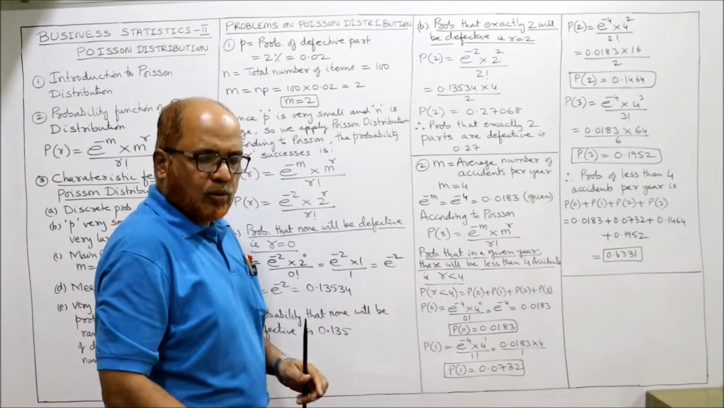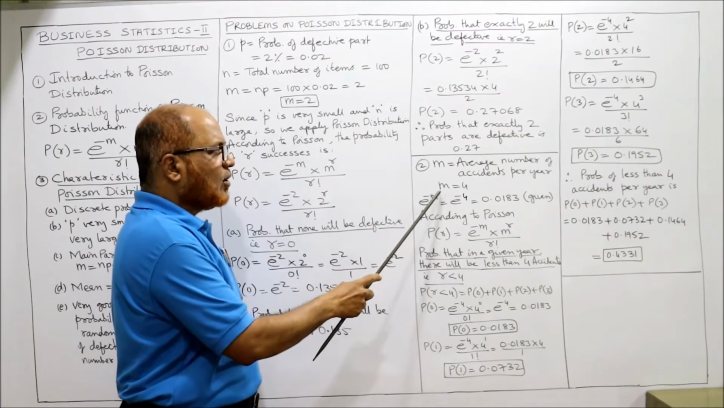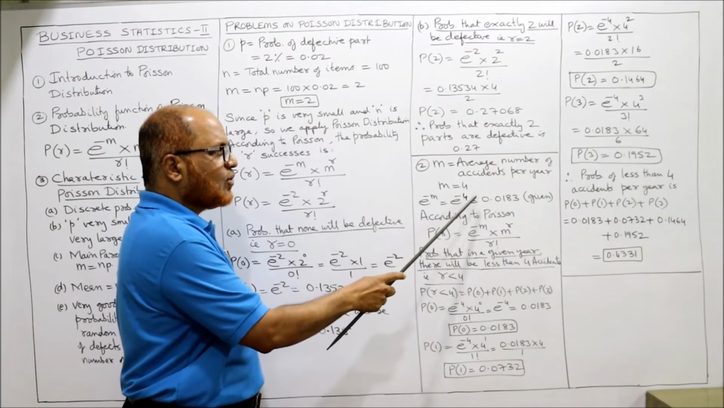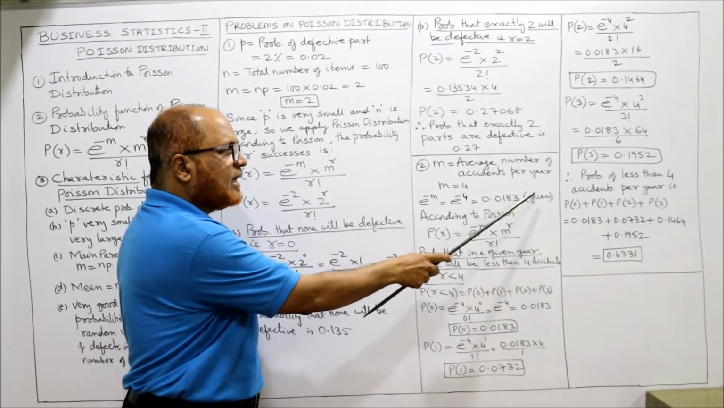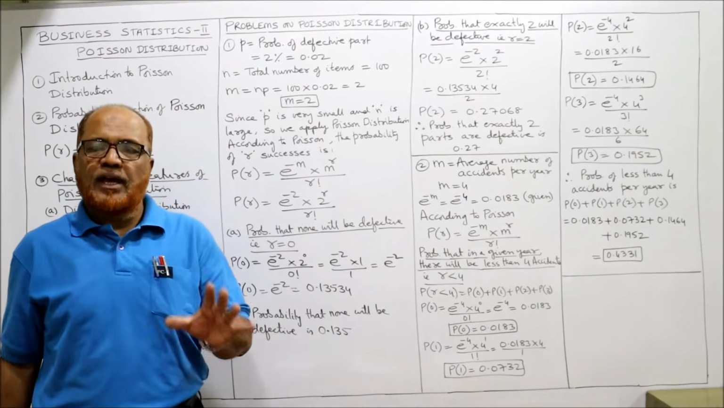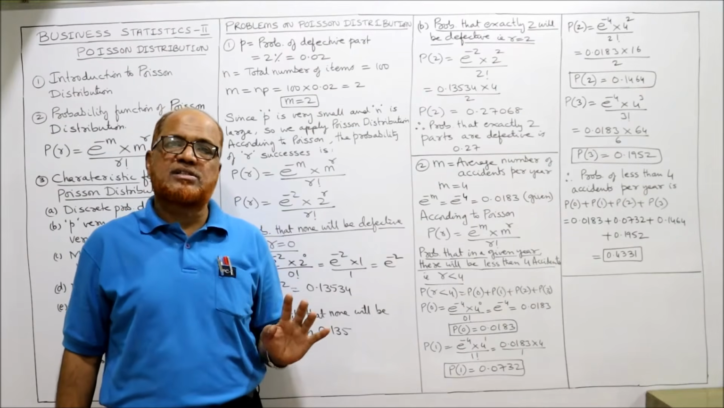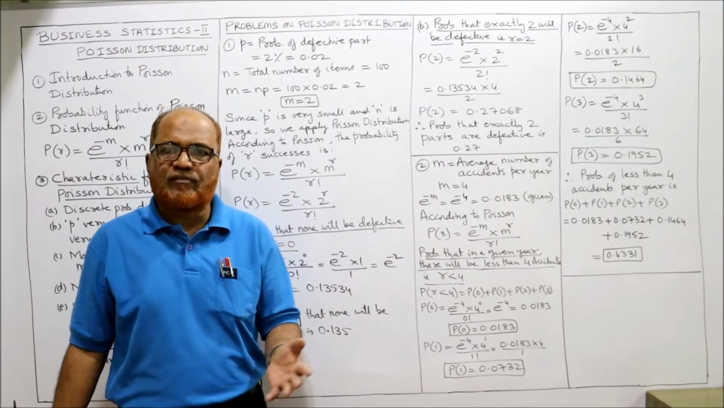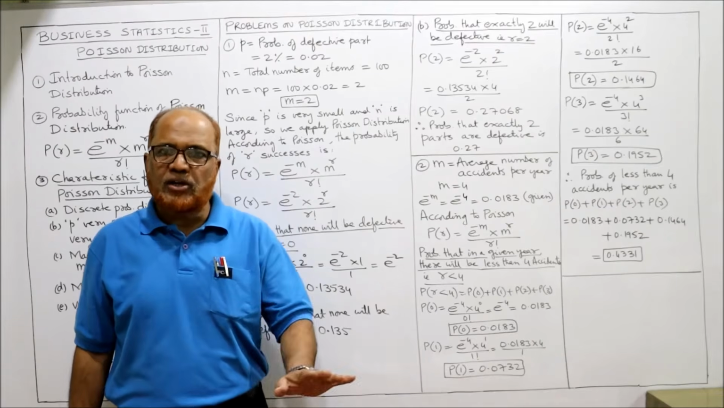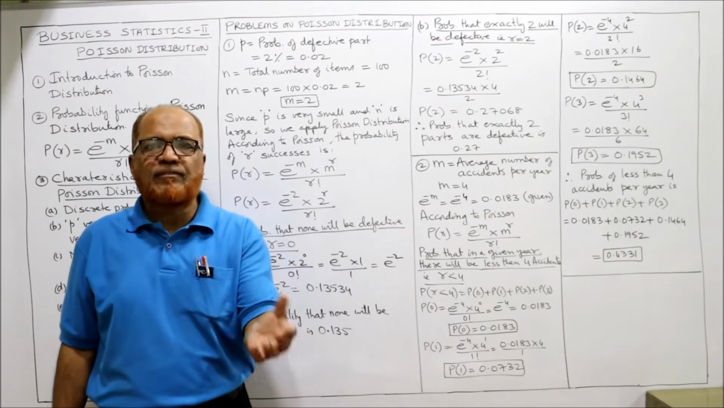M value we got 4. So e to the power of minus 4 is equal to 0.0183, given. I told you in some problems e to the power of minus m value will be given in the problem itself. In that case no need to refer the table. No worry at all, because in the problem itself it will be given.